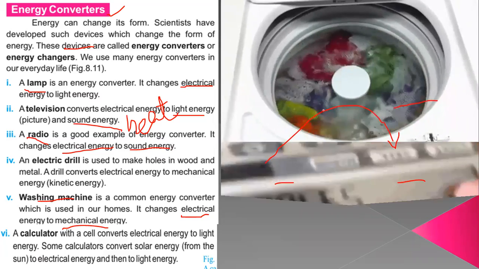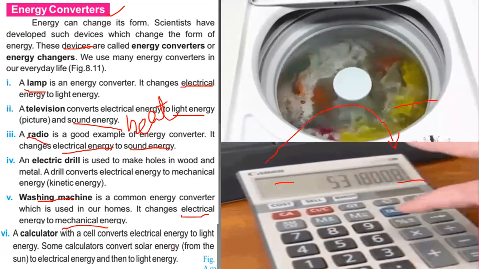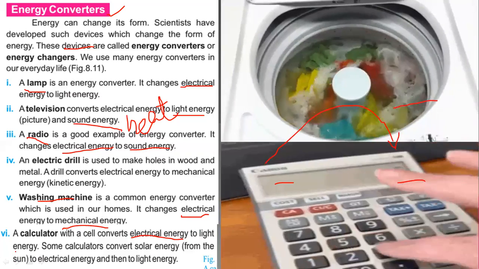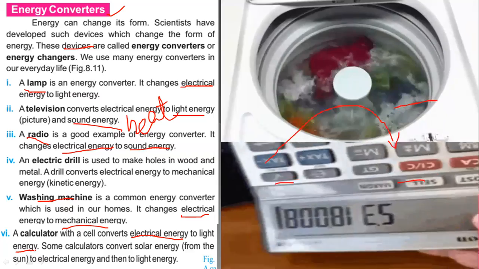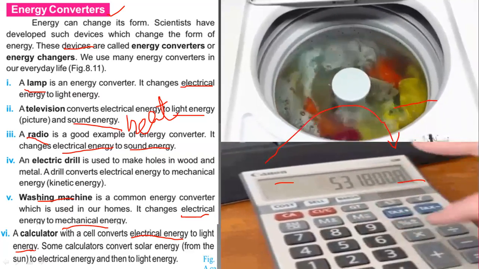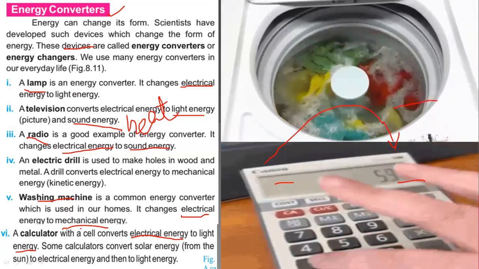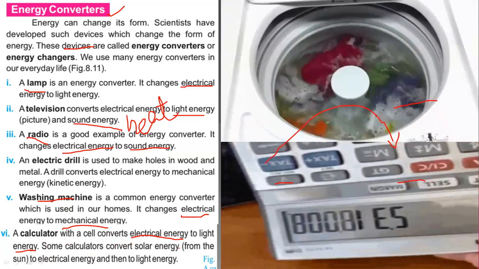Then we are having one more important example of that, that is calculator. Calculator also converts electrical energy to light energy. Electrical energy, or that is chemical energy, which is formed by the battery, by the cells which are present in that. But some calculators convert solar energy also.